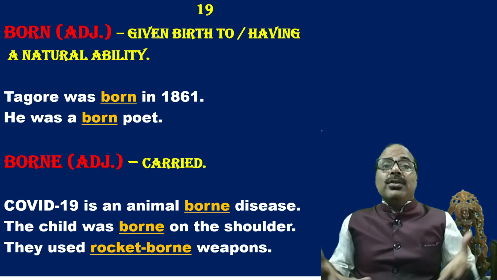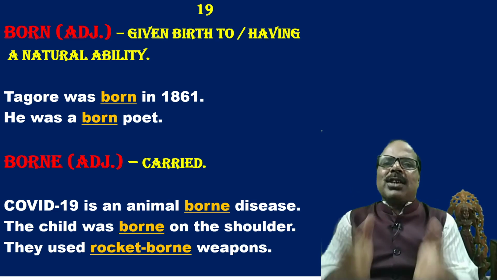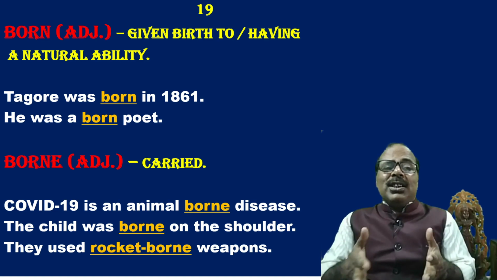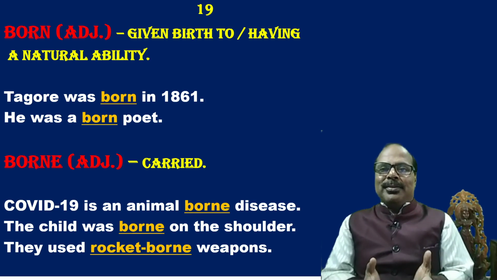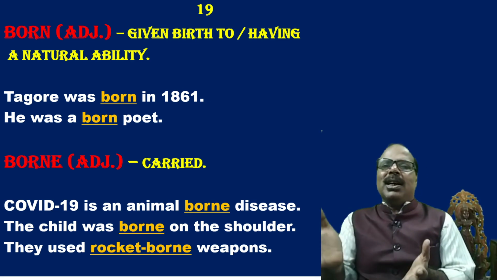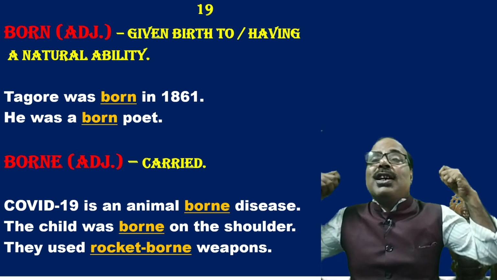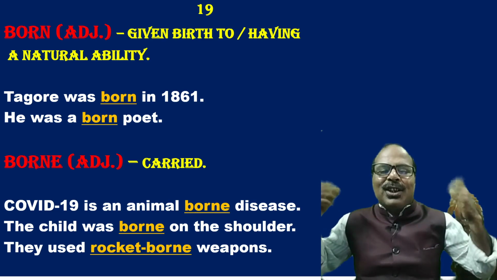Now, borne, adjective, means carried. Actually, this is the third form of bear. Now, COVID-19 is an animal-borne disease. That means it is borne by the animals. The child was borne on the shoulder. The child was carried on the shoulder.